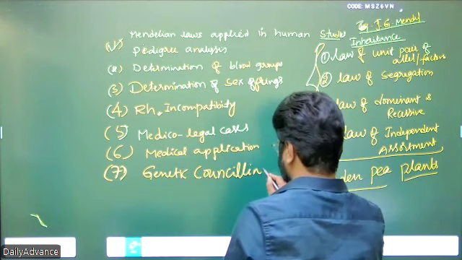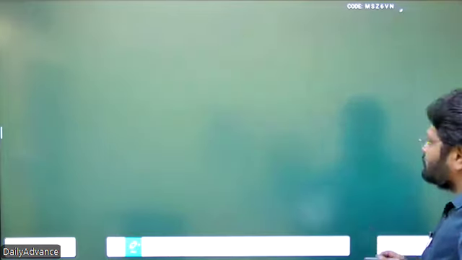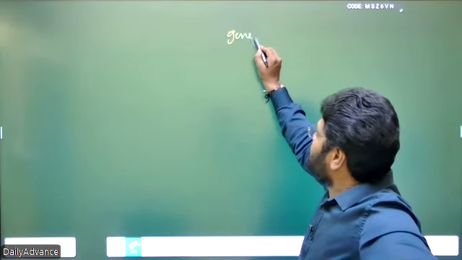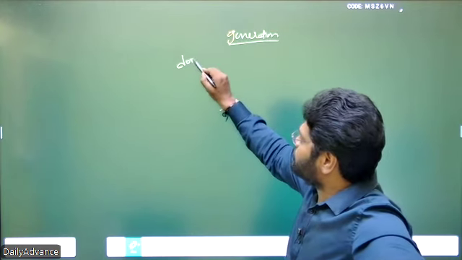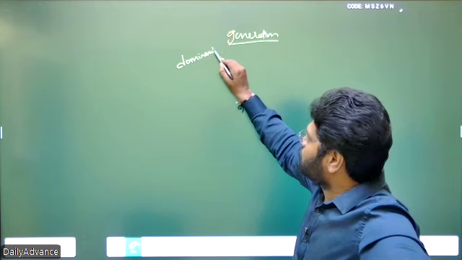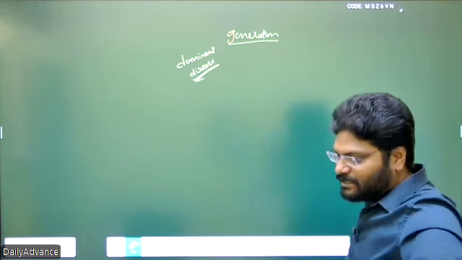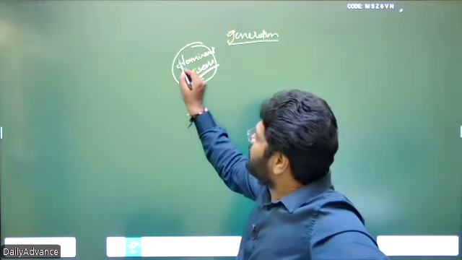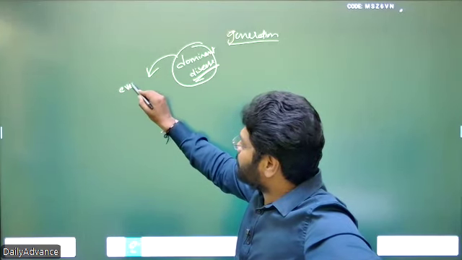Genetic counseling means, for suppose, in a family from generation onwards there is a dominant disease, genetically autosomal dominant or sex-linked dominant. A dominant disease means it is expressed or exists in every generation.